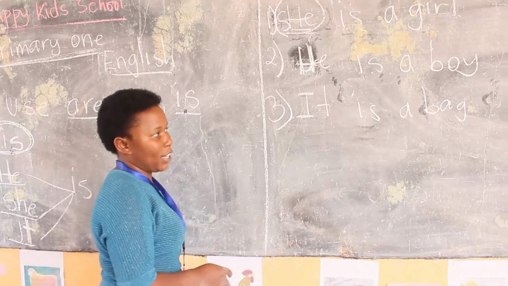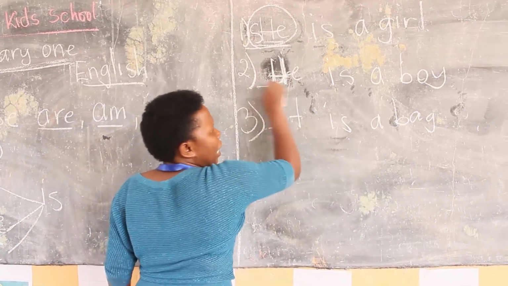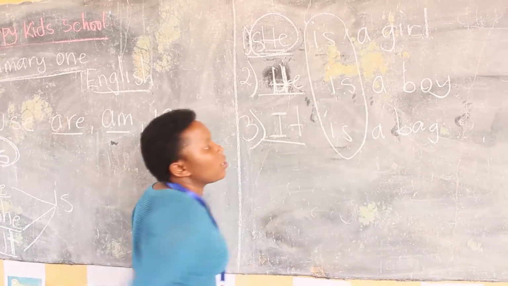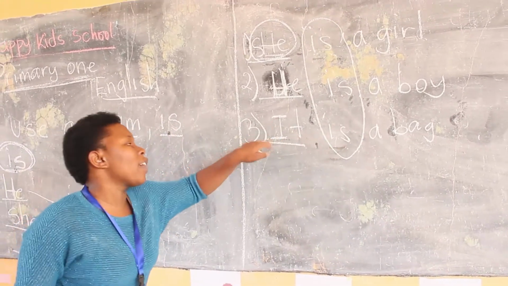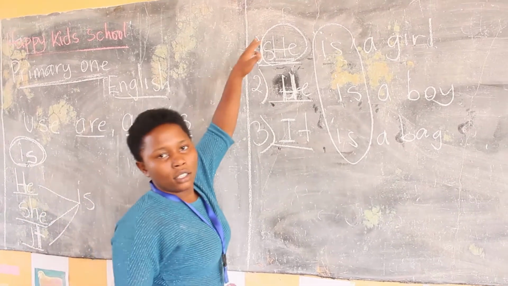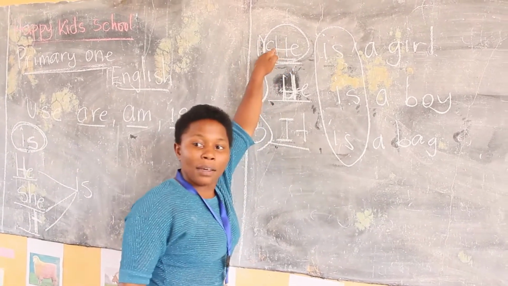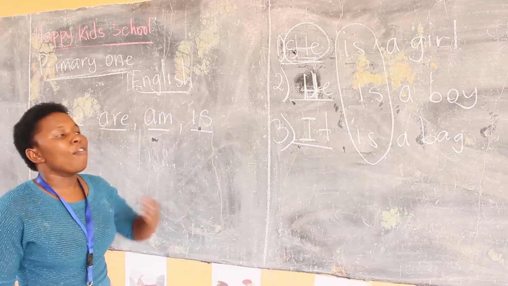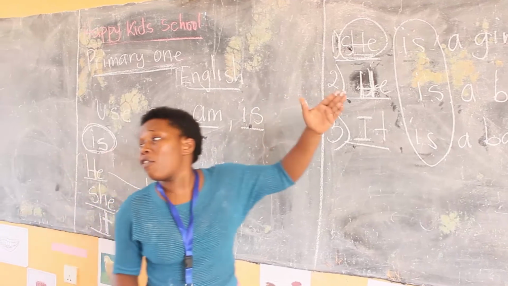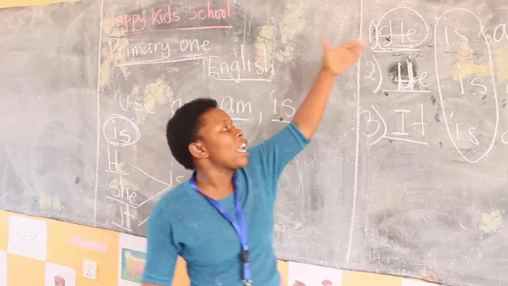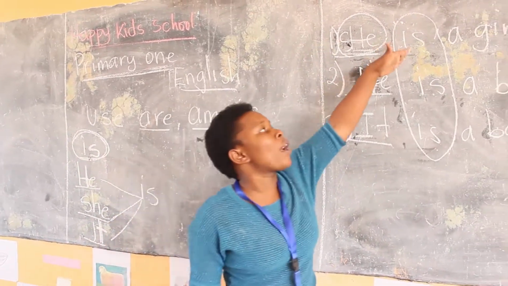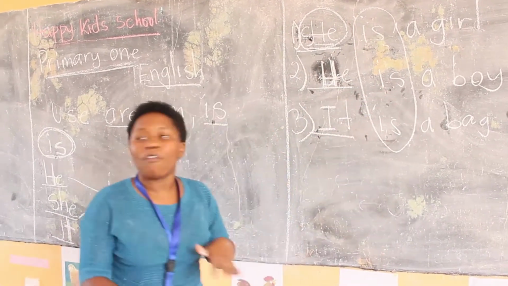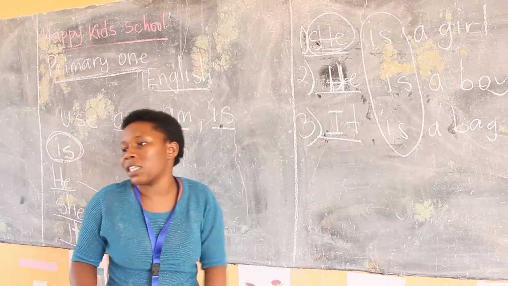I think you are seeing it. We have she, he, it. That's why we are using is. We use is when we have it, he, and she. Are you getting me? Okay, good. We can even go to the other one. Before going to the other one, who can make for me a sentence using he, she, and it? Make sure you put is. Who can make for me a sentence according to the examples I have given you.